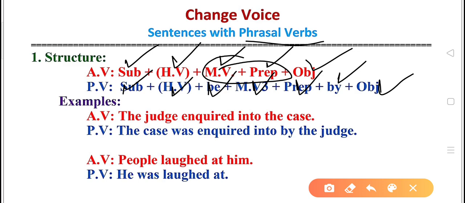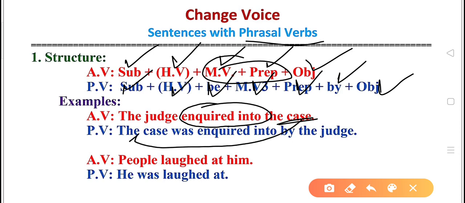Active voice sentence: the judge inquired into the case. We can see that the verb inquire is followed by the preposition into. So, inquired into the case. When we change this sentence into passive voice, inquired into will come together only. The case is the object, and in passive voice we'll make it the subject. So the sentence will begin with the case, and now we see that inquired is the second form of the verb, which is used in simple past.